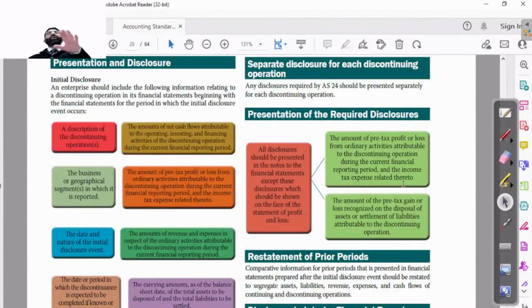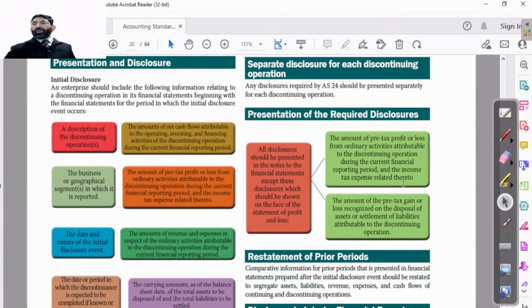If there is more than one discontinued operation, like the shoes department is closed, the men's department is closed, and the men's ready-made department is closed, then each is to be shown separately, not merged with each other.